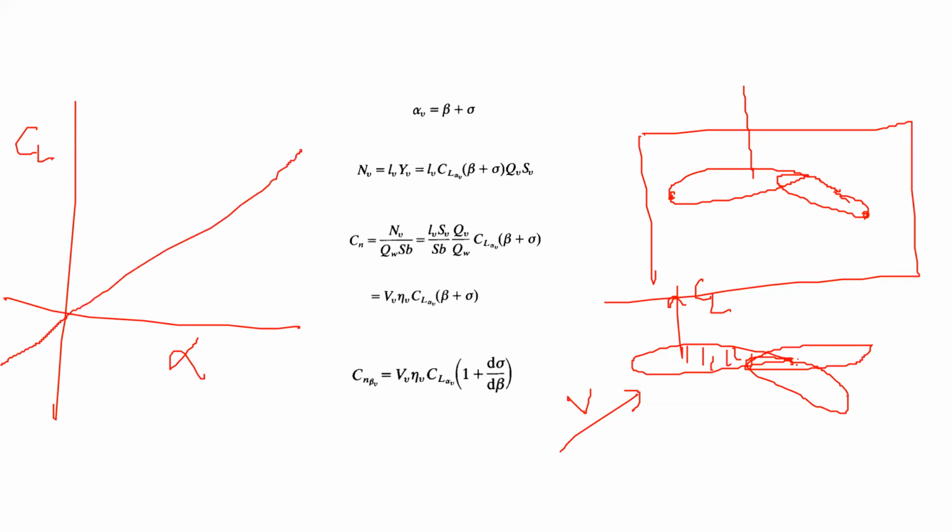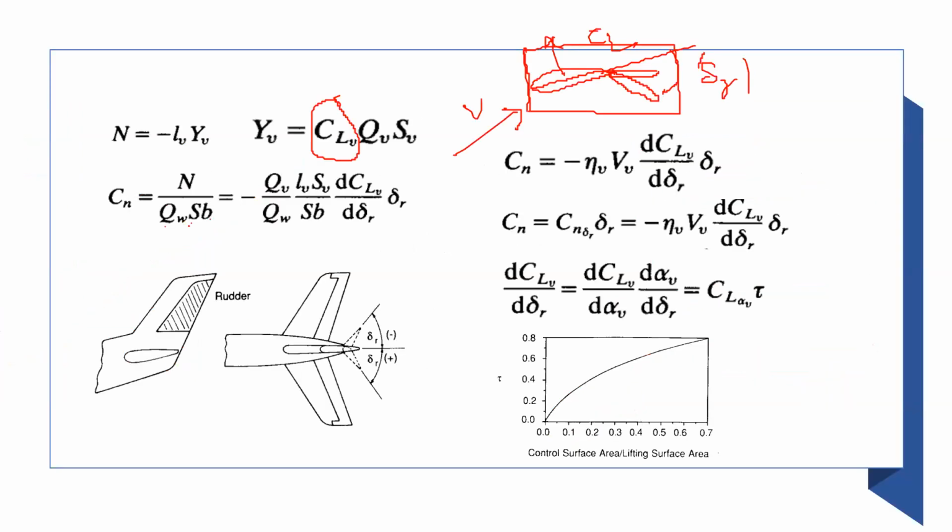Now when you deploy this aerodynamic surface at the back, in our case it is rudder, what happens to the CL graph here? Sir, the lift CL value will increase, the graph will shift a bit up. So basically it's becoming cambered, right? Yes, sir, it is giving it camber. Yeah. So we are changing the camber of the wing here fundamentally. So the idea is when you deploy the rudder, the properties of the whole thing, rudder plus the vertical tail, it changes. Now, how can you quantify that?